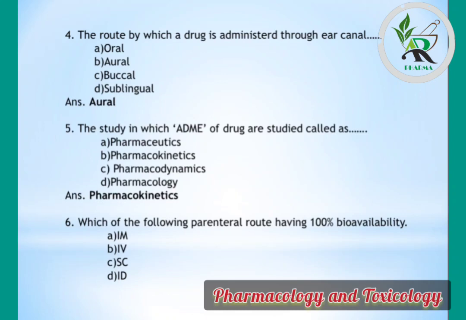Question number 6: which of the following parenteral route having 100% bioavailability? Options are intramuscular, intravenous, subcutaneous and intradermal, but correct answer is intravenous. In this, the drug directly reach into the systemic circulation, that is blood circulation, so drug having 100% bioavailability.